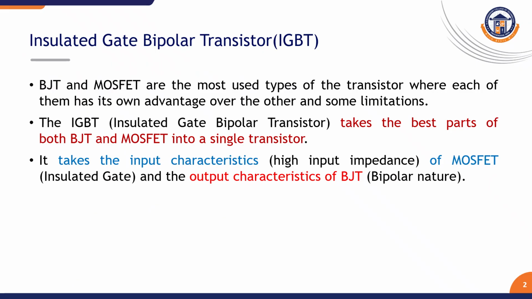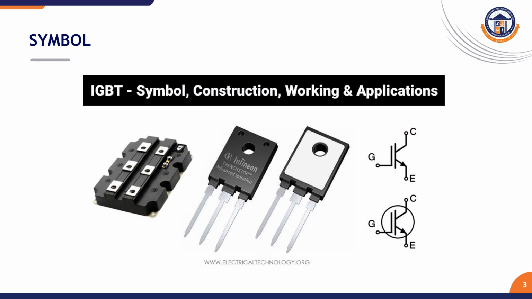So, IGBT is nothing but insulated gate bipolar transistor. We know that BJT and MOSFET are the most widely used types of transistors, where each has its own advantage over the other and has some limitations. IGBT takes the best part of the BJT as well as the MOSFET into a single transistor. It takes the input characteristics of MOSFET and the output characteristics of BJT. So in this lecture we are going to see its simple construction, working and applications.